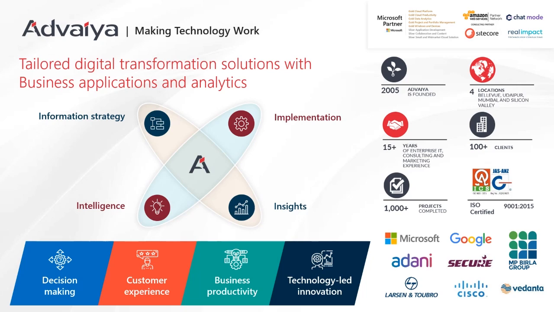Third is business productivity, which is more about how to make employees more productive as well as more efficient. So it is about integrating applications and building on top of Microsoft 365 applications, building intranets as well as collaboration solutions, as well as project management solutions for organizational use. And the fourth is technology-led innovation, where it is more about using the latest and greatest technologies like artificial intelligence and machine learning in these areas.